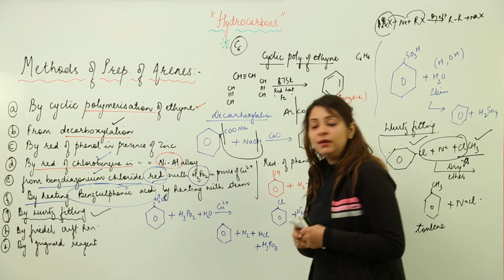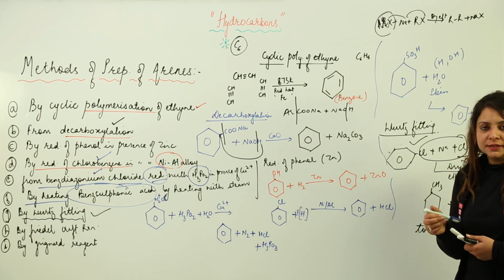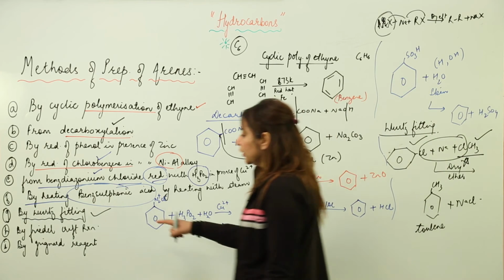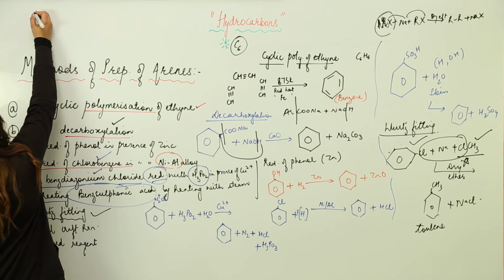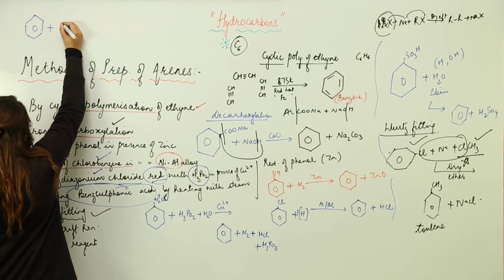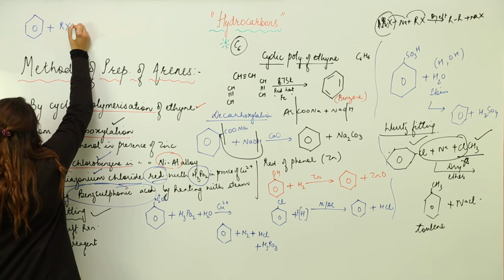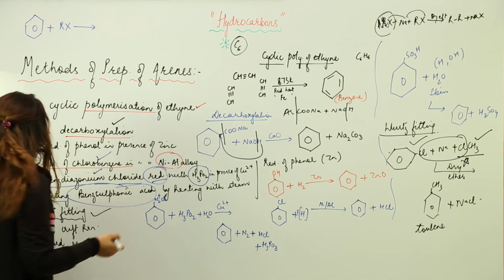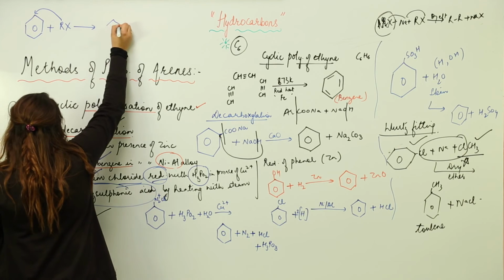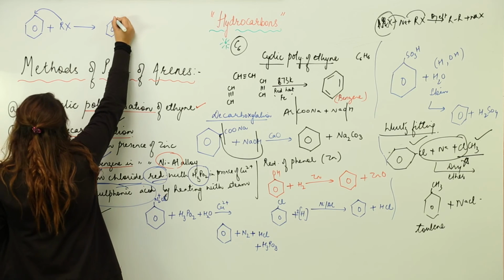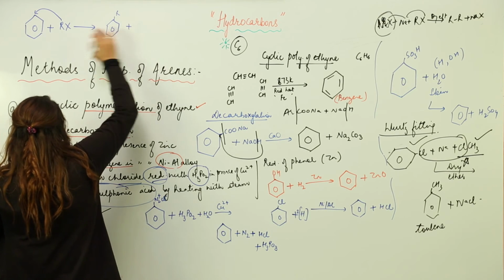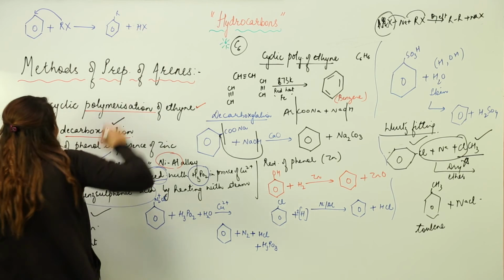The next reaction is again very important and you may encounter this in your exam, that is the Friedel-Crafts reaction. Now in the Friedel-Crafts reaction, we have a benzene ring, to this we attach RX. RX is particularly an alkyl halide. So what happens is, this R gets joined here like this, and X is liberated along with this H from here, and it forms HX.